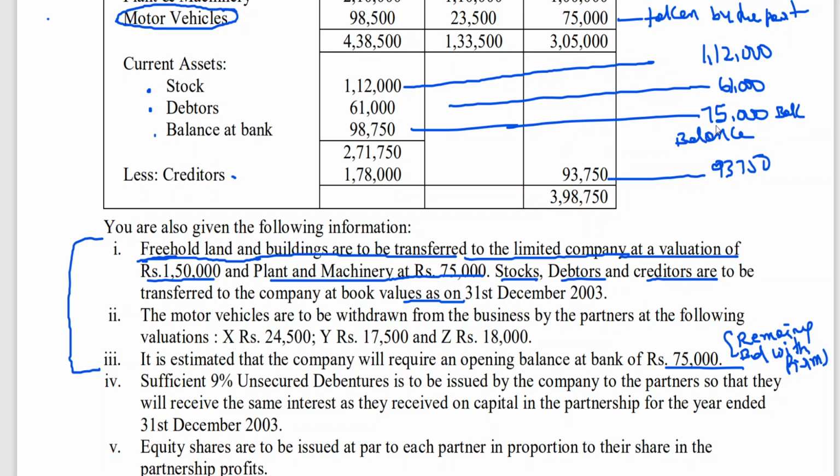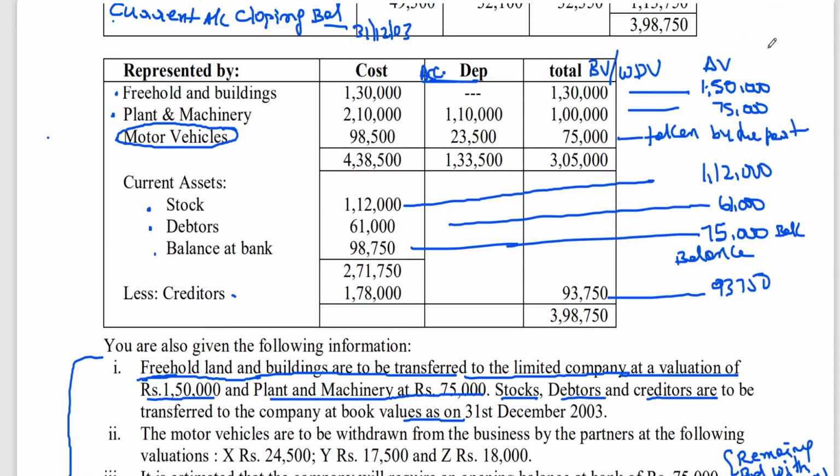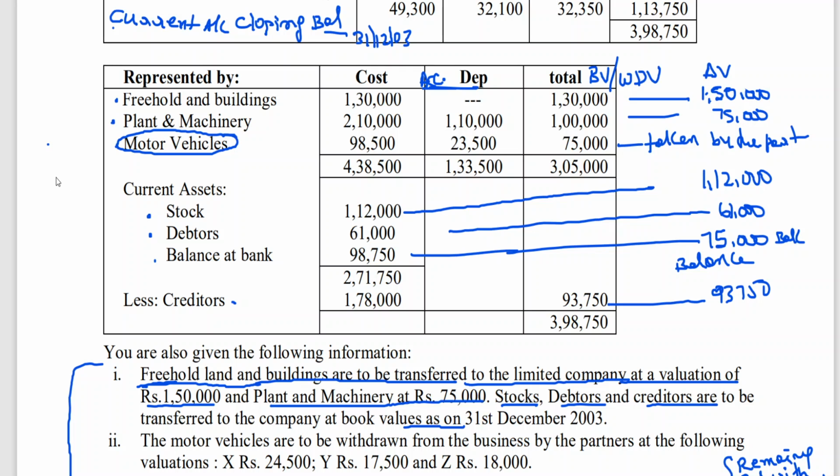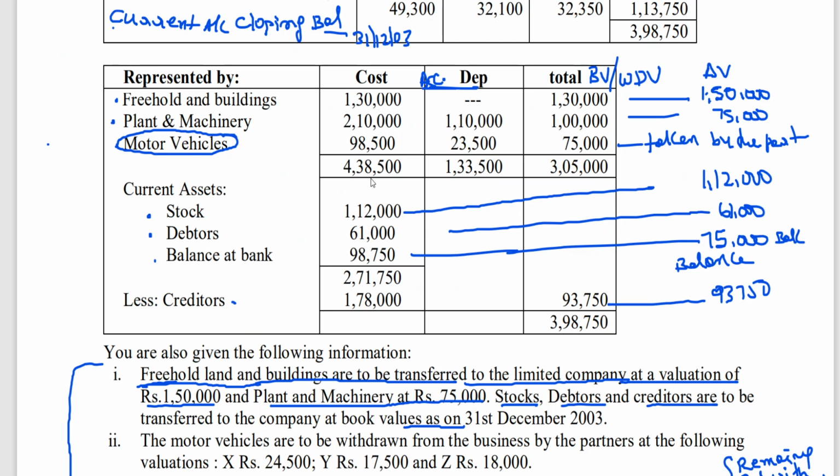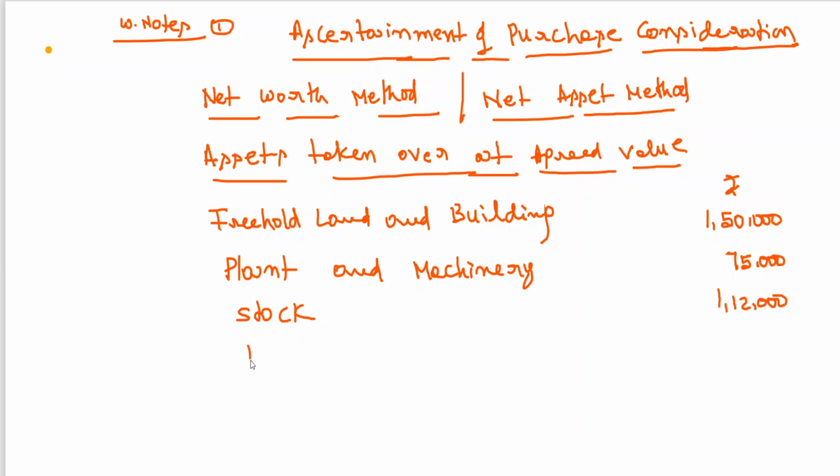Then we have seen stock 1,12,000. Debtors 61,000. Clear to all of you? We have seen this already. 150, 75, stock 1,12,000, book value only. Then debtors 61,000.